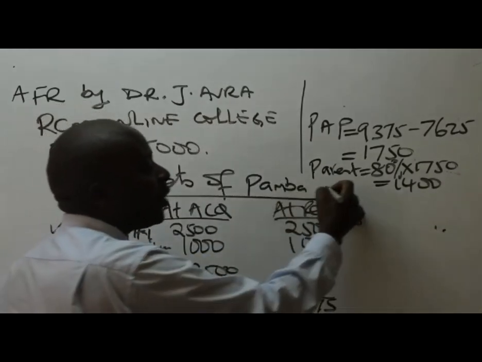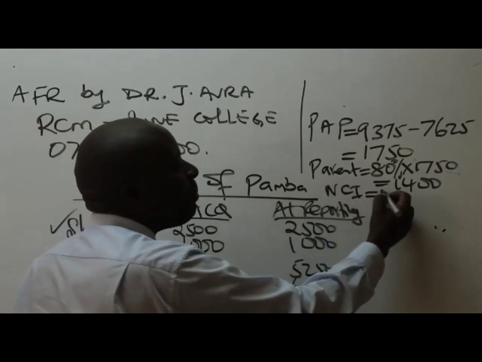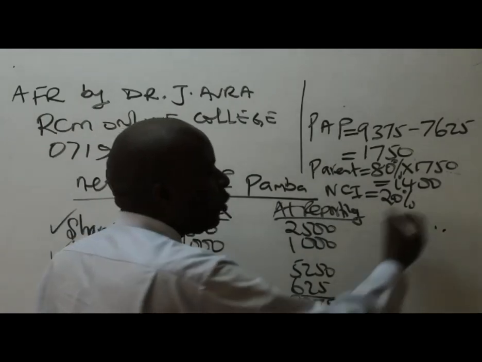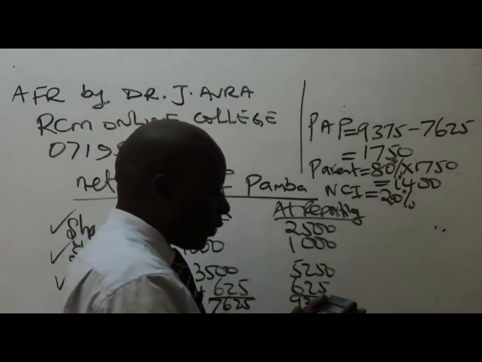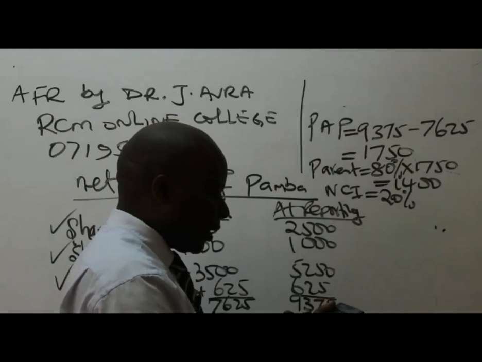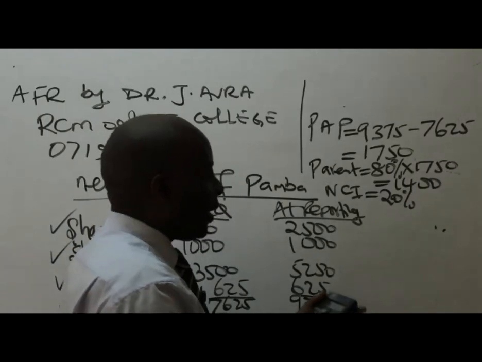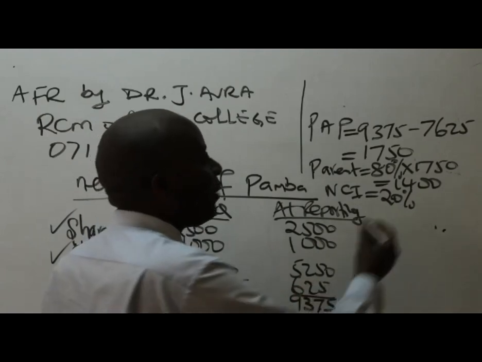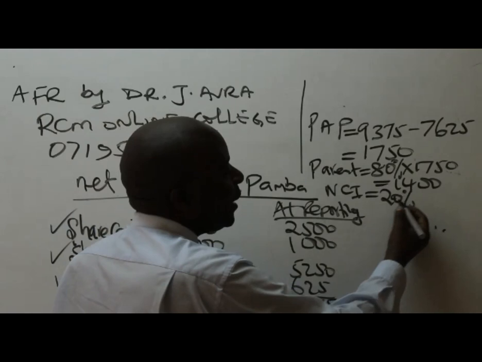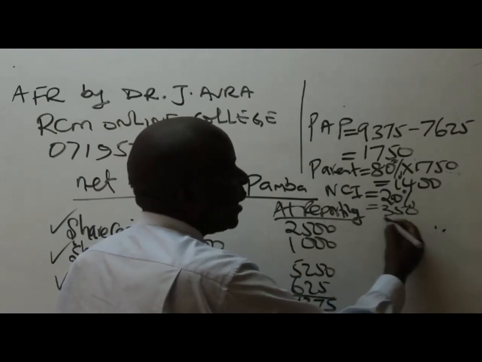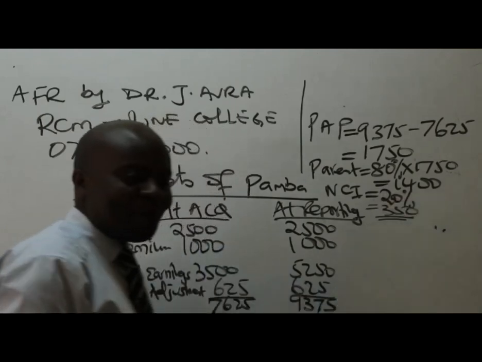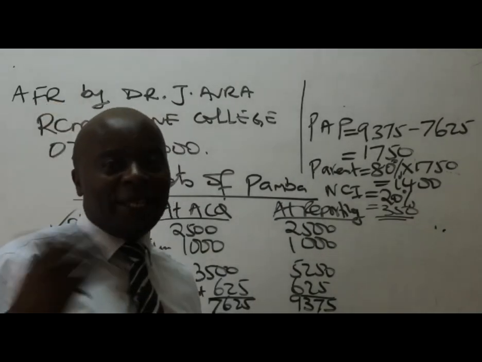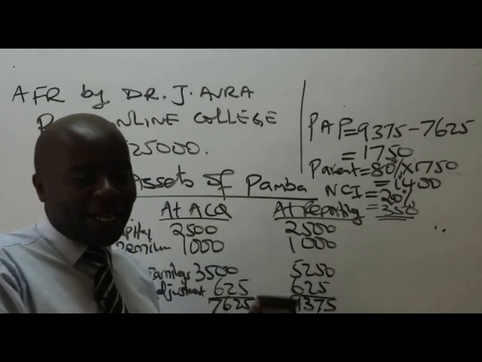And then the balance will go to NCI. We know Pamba's NCI is 20%. So 20% of 1750, that is 0.2 times 1750, which ends up giving me 350. So NCI's value will be 350. I don't need, of course, these figures for solving part 1, but for sure I will need them later. So let me just have them there.